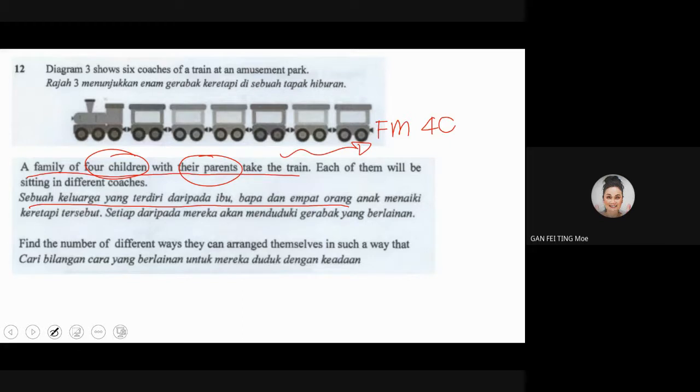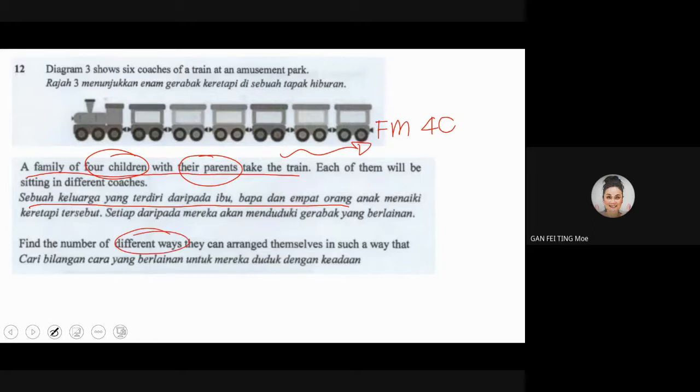Each of them will be sitting in a different coach. Setiap daripada mereka akan menduduki gerabak yang berlainan. Each one takes one place. Then find the number of different ways.